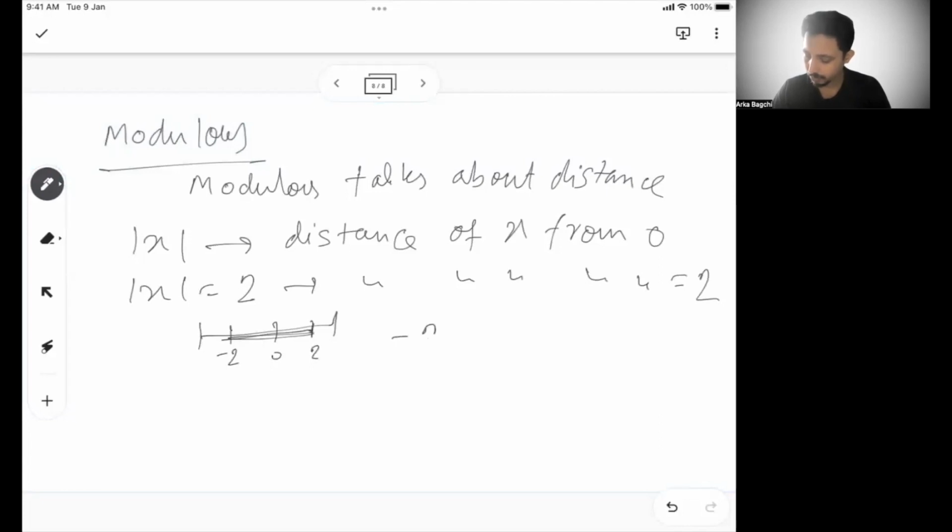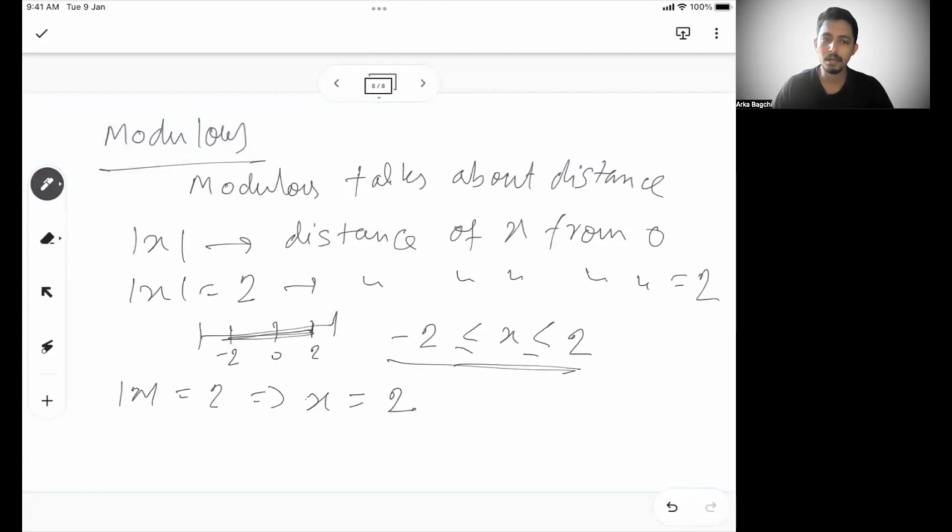So can I say minus 2 less than or equal to x less than or equal to 2, right? That is when there is an inequality sign.